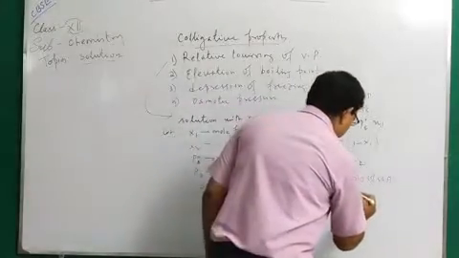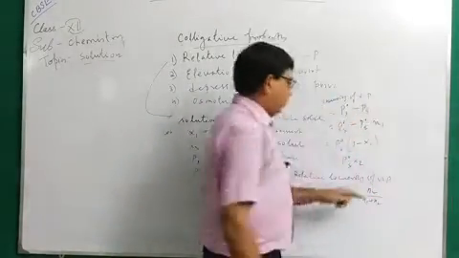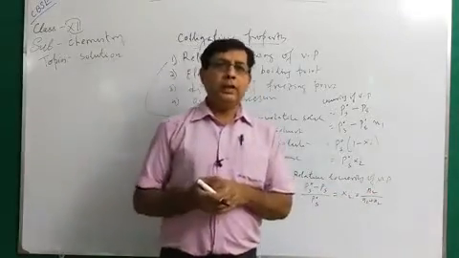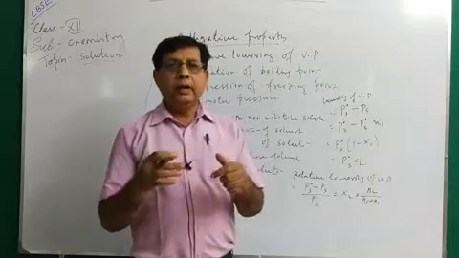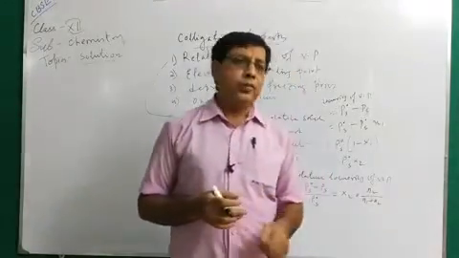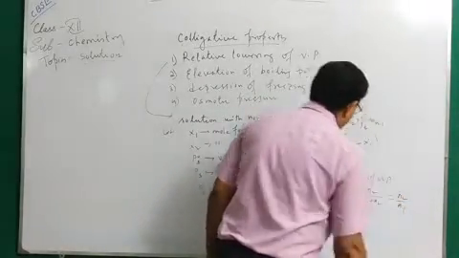What is the mole fraction of solute? N2 by N1 plus N2, the number of moles of solute by the total number of moles. Since the solution is very dilute, N1, the number of moles of solvent, is very large compared to N2. So we can write it as N2 by N1.